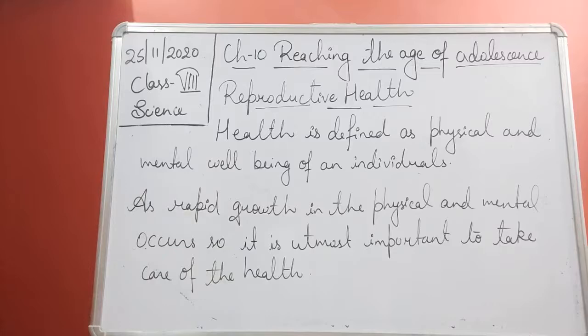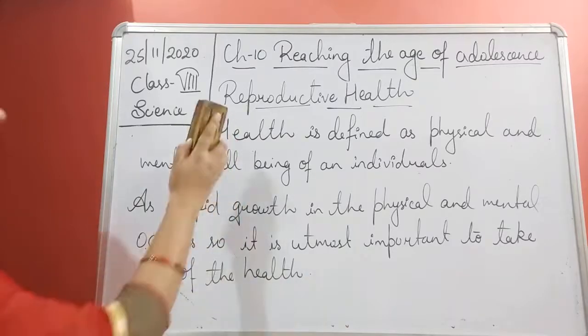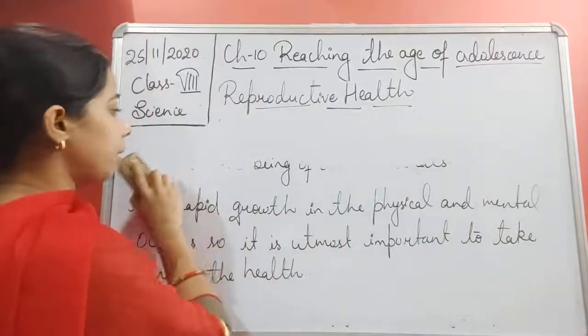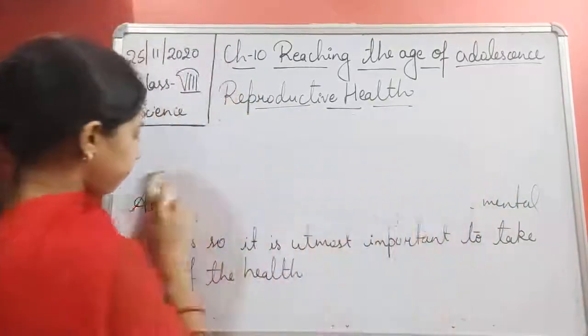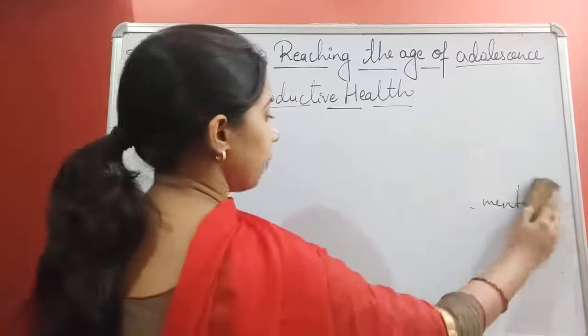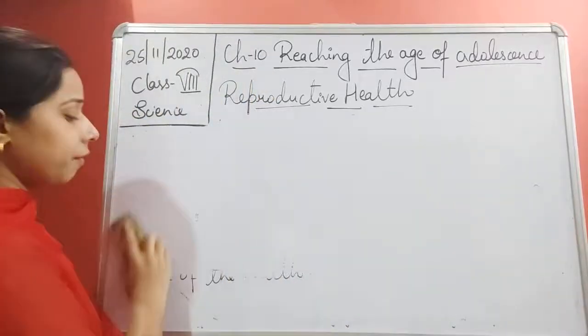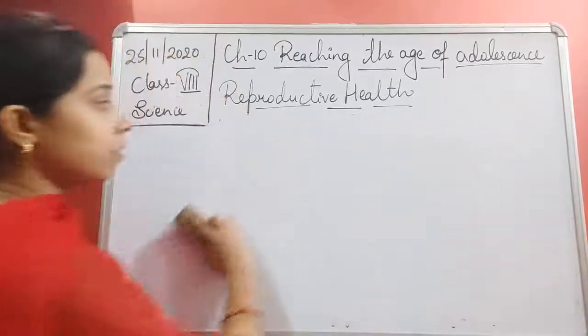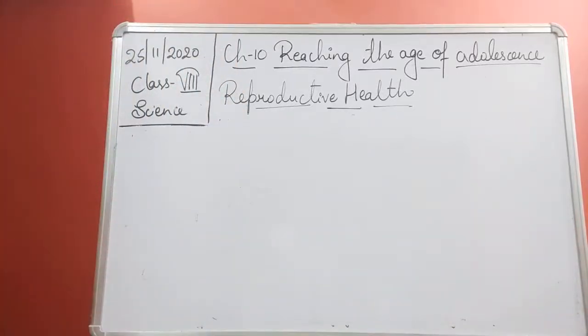So first of all, we will write what we can do for getting good reproductive health. Reproductive health is very important, students, and we are talking about it because in the adolescence phase, the reproductive system undergoes a lot of changes.